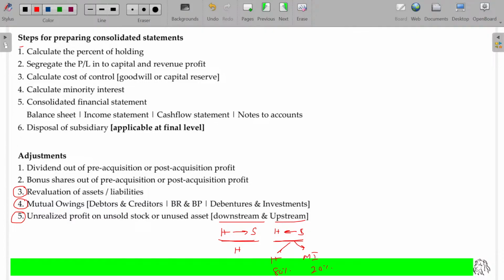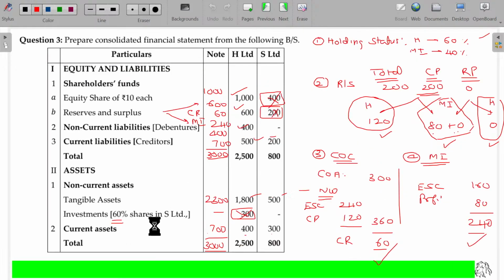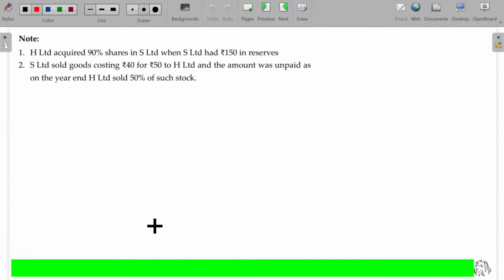So we learned these 5 steps first of all, and we learned these 3 adjustments also. We are left with only 2 more adjustments to be incorporated. So now, before going to the 1 and 2, let me try to finish up this unsold stock profit. In this illustration, I'm going to guide that one.